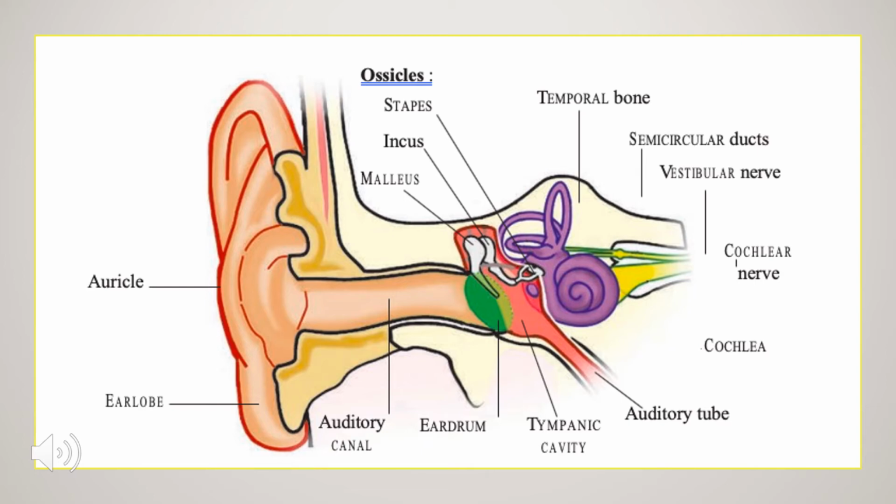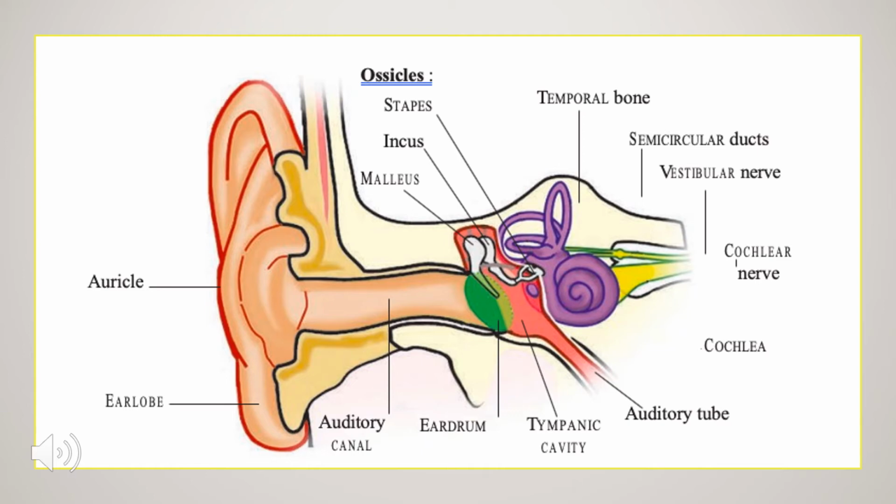The external or outer ear includes the pinna, also known as the auricle. The pinna is the outside part of the ear, as you can see in the diagram. Next is the external auditory canal or tube. This is the tube that connects the outer ear to the middle ear. You can see the auditory canal connecting the outer ear to the inner ear.